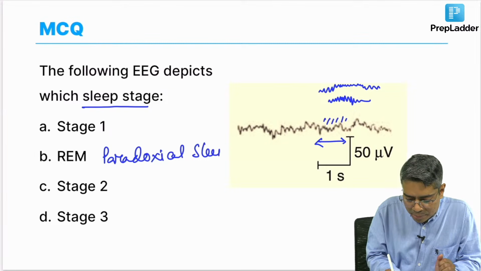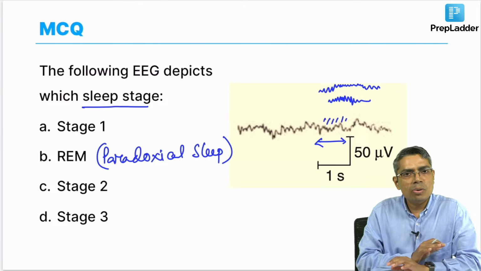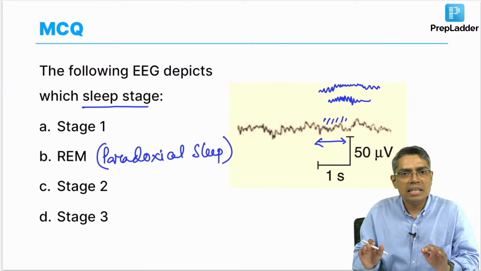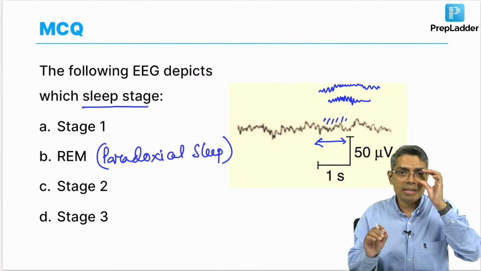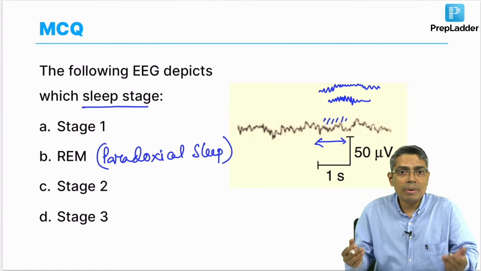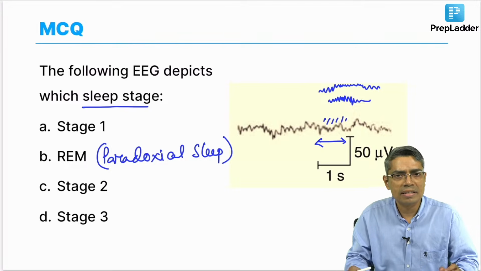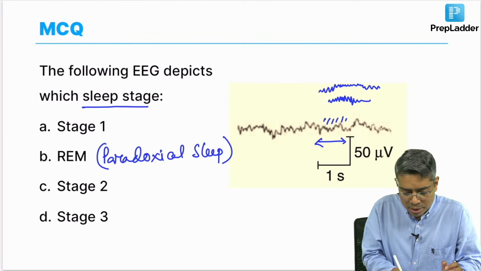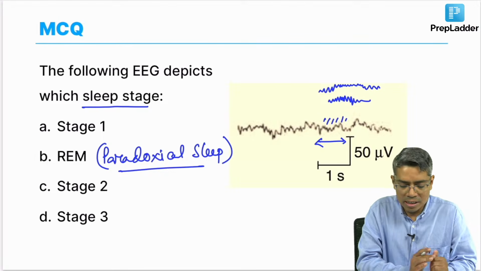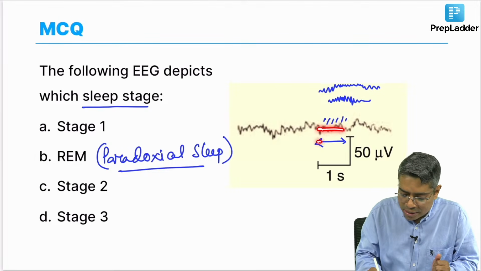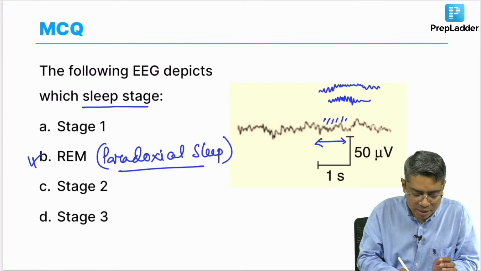Why paradoxical sleep? Because the person is in the sleeping stage, the muscle tone will be completely lost. But if you look at the EEG, it will show you beta-like activity, which means high frequency wave, as if the person is awake, but the person is not awake. If you look at the muscle tone, the muscle will be completely paralyzed, atonia of the muscles. That's why the EEG wave is not synchronized with the stage of sleep, and that's why it is known as a paradoxical sleep. So whenever you get an EEG which has high frequency within this 1 second period, that indicates that the person is in REM sleep stage.